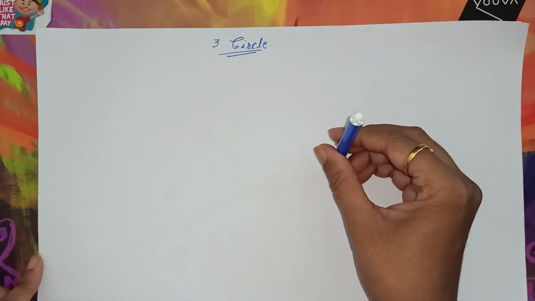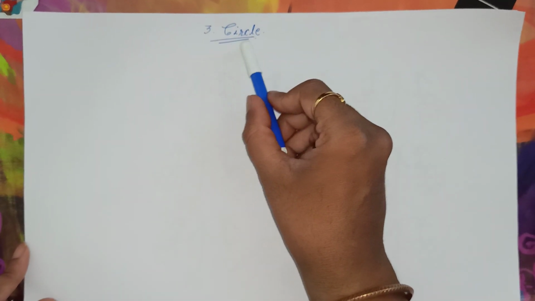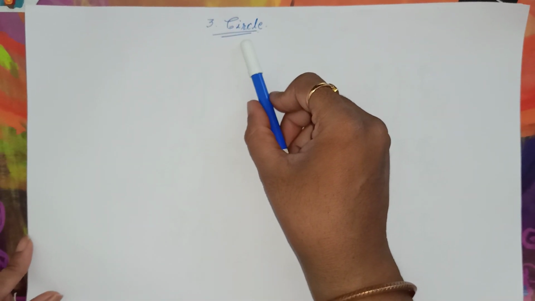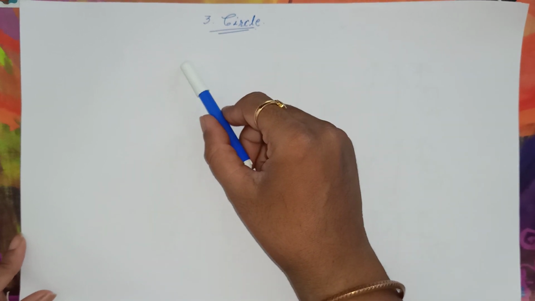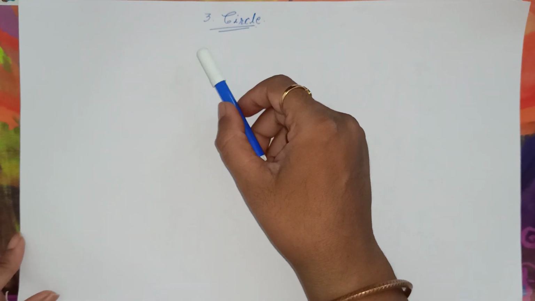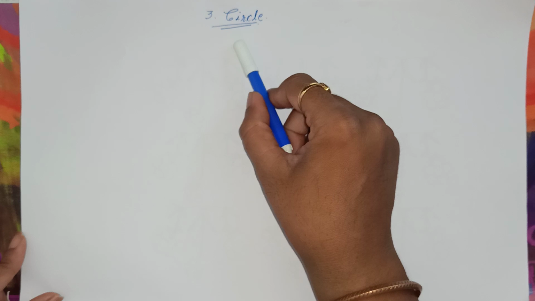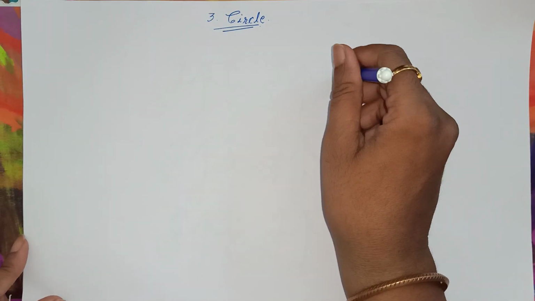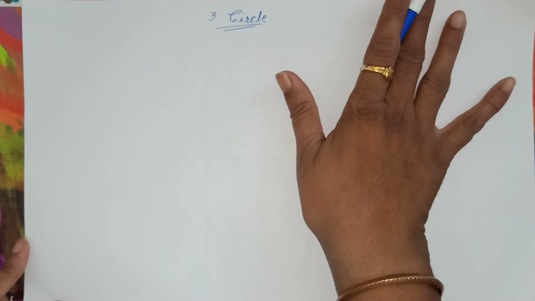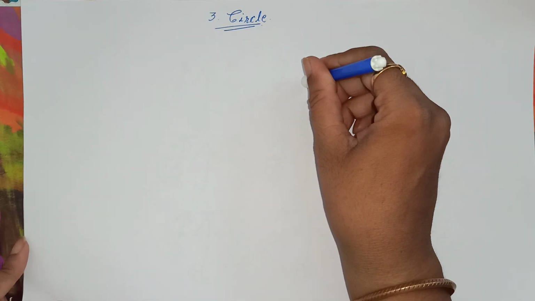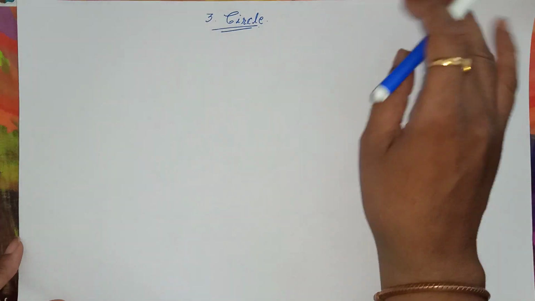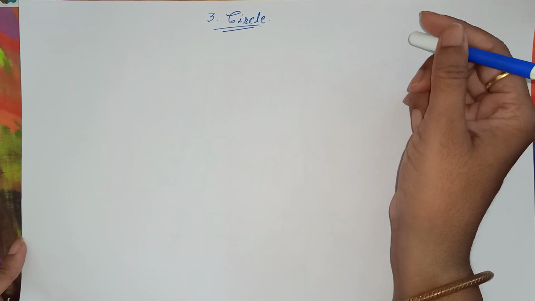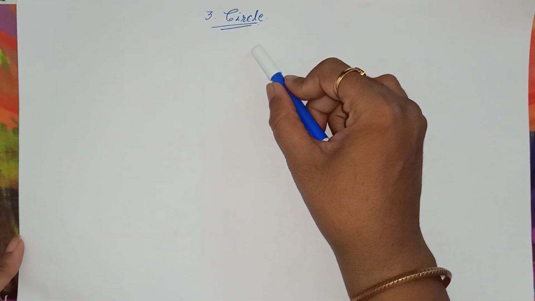So in this video I am going to begin with chapter number 3, that is circle chapter. Okay, I'll be uploading second chapter after I finish with circle. Vrishali teacher has already completed with construction. I hope you have understood that. I will also be uploading construction chapter, but everything after I finish with chapter 3, that is circle.